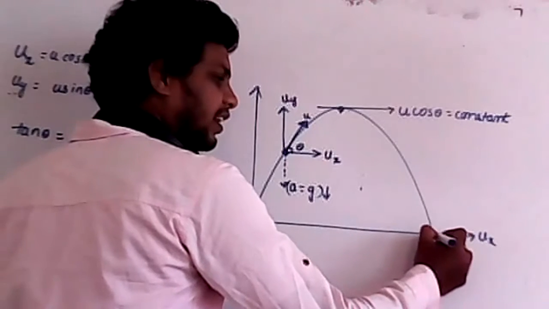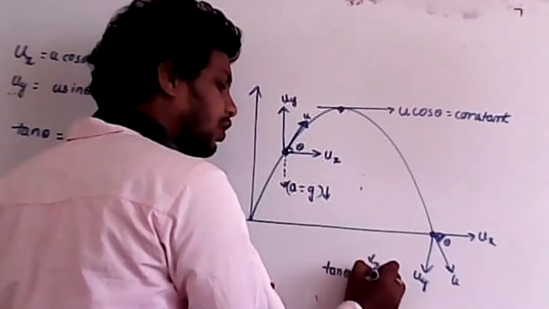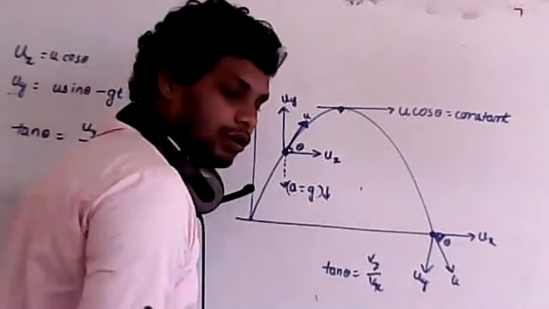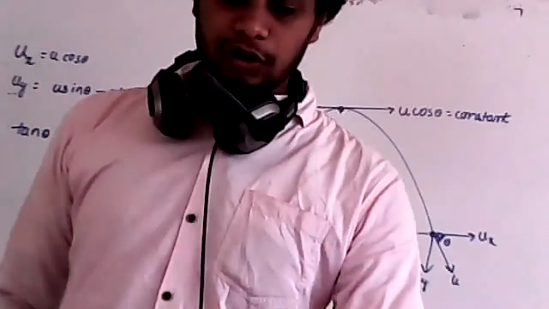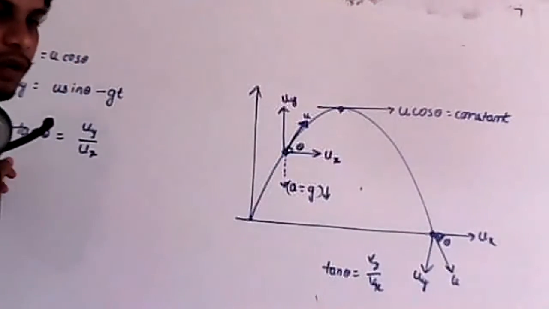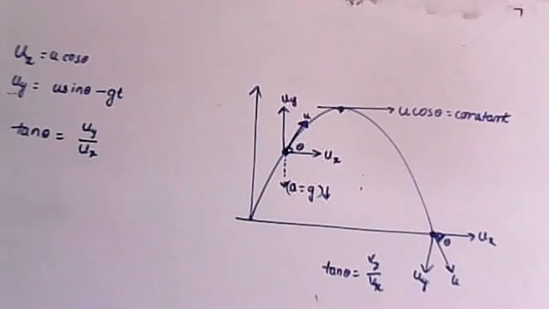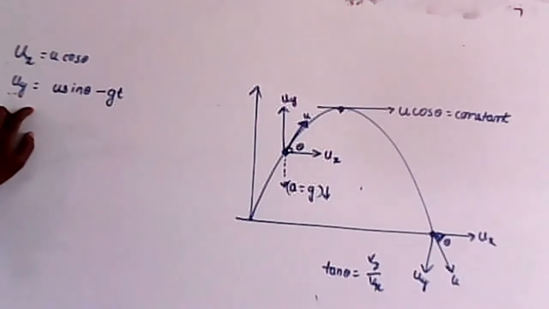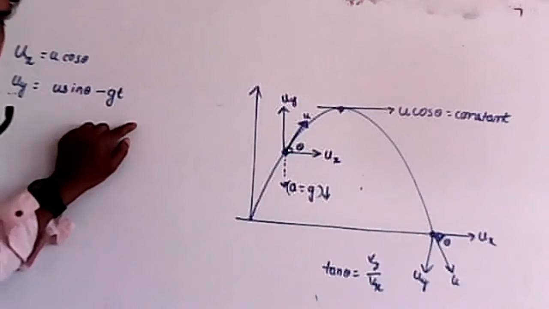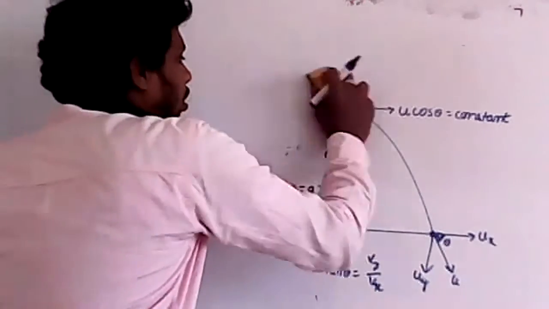If you consider this angle as theta, again tan theta is equal to vertical component of velocity by horizontal component of velocity. Now remember, to find the angle, you have to take the vertical component of velocity by the horizontal component of velocity. And velocity along the y-axis keeps on changing, that is u sin theta minus gt.